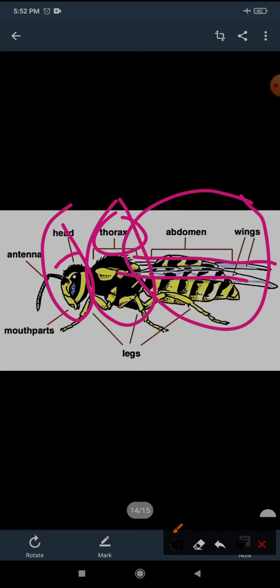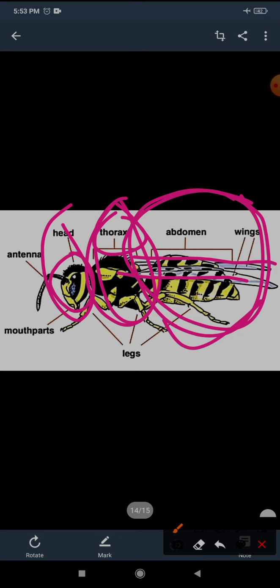The smallest part is the head, the second biggest part is the thorax, and the largest part of the body of the insect is the abdomen. As you can see in the picture, you can observe that the abdomen is really the largest part of the body of the insect.